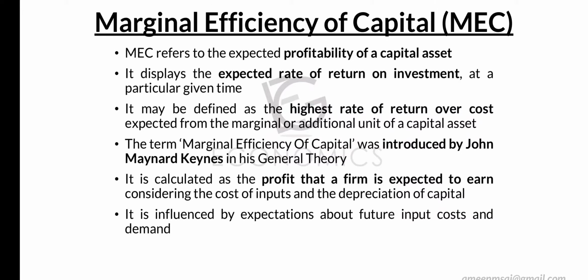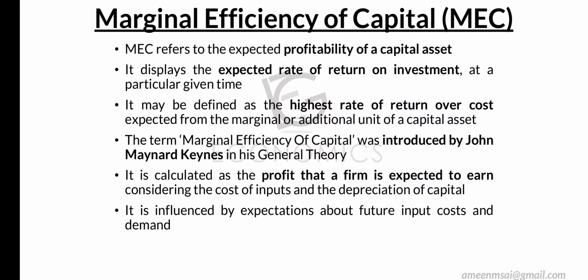For example, if we are buying a machine, the machine might run its complete form for 10 to 15 years. After that we might have to replace it. So how do we calculate MEC? What is the expected return that we get from that machine, or how much profit does the machine give in its lifespan, or in its 15 years of life, considering the cost of inputs and the depreciation of the capital.